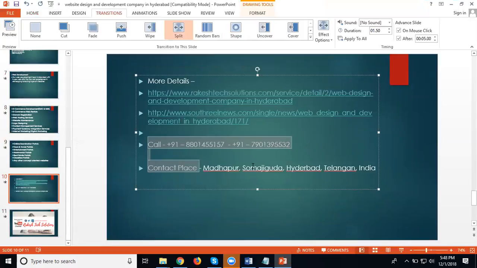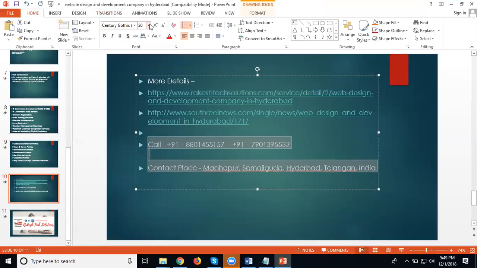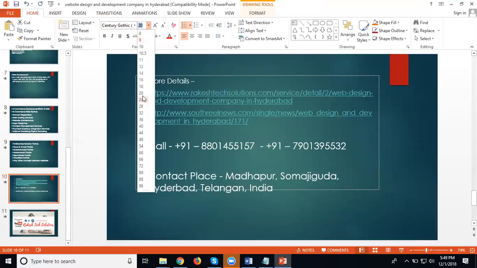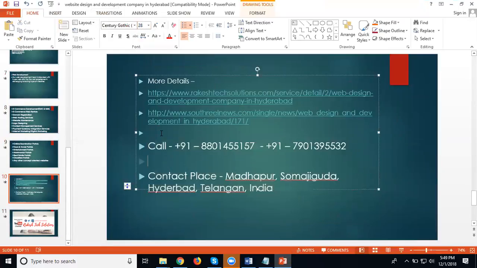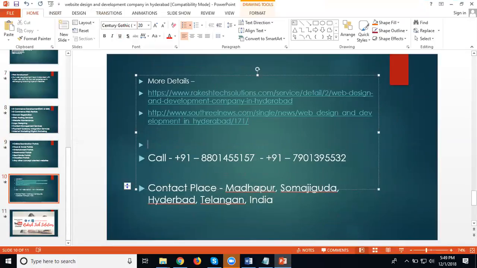After that, select your font for people's visibility purpose. Add your email address.